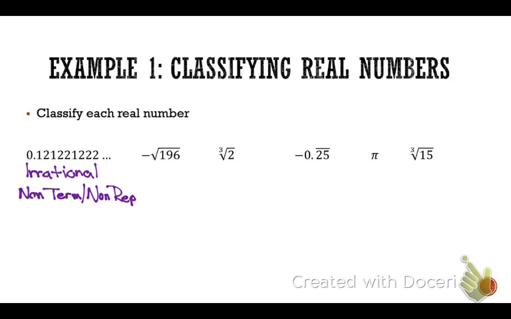So now let's look at the next one. The negative square root of 196. Well, as it's written right now, I cannot determine. I must be looking at the decimal version of the number, not a fraction, but a decimal. So if you see a fraction, or a square root, or even a cubed root, you have to evaluate that.